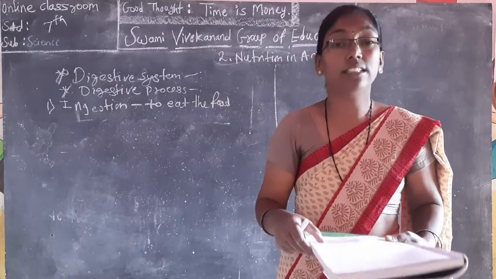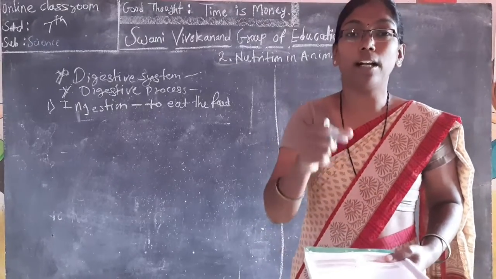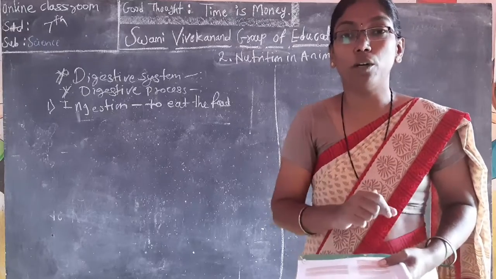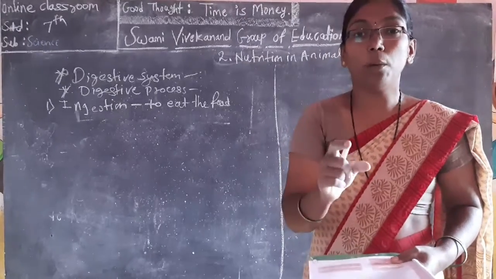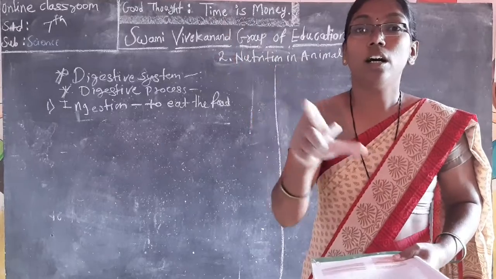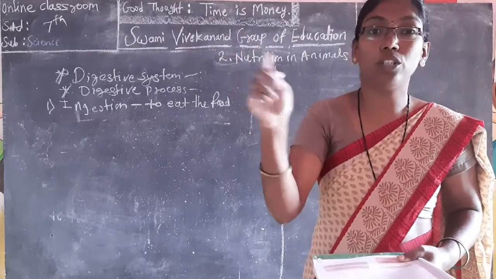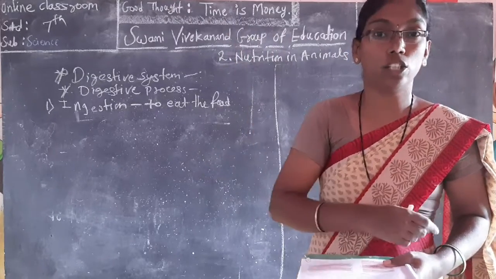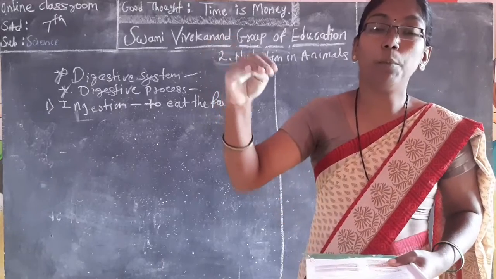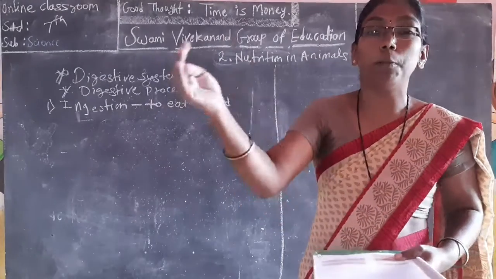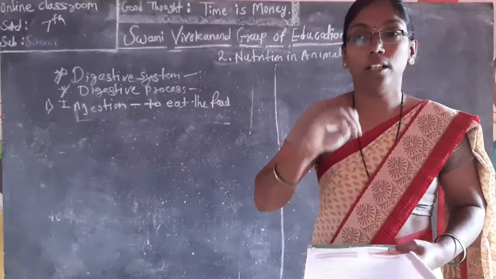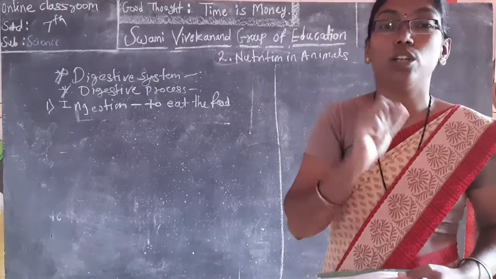Now the next one, digestion. The main part of digestion is done in the stomach only, not in the esophagus. The esophagus is only the part which connects the mouth and stomach. Food can enter from one place to another only through the esophagus. The main part of digestion is done in the stomach.